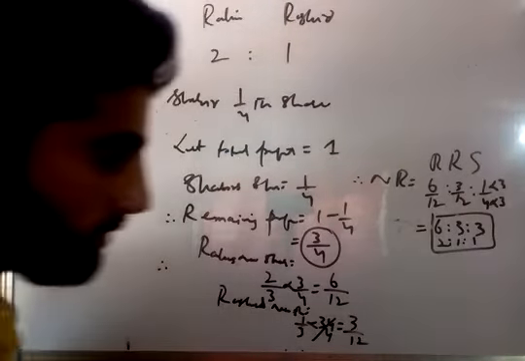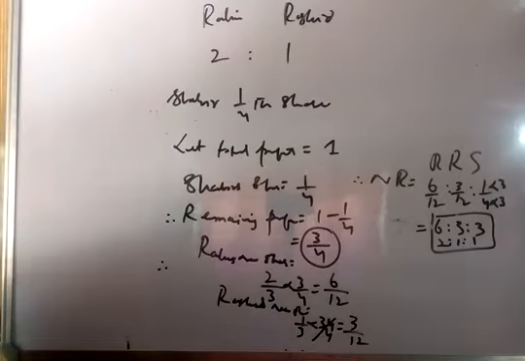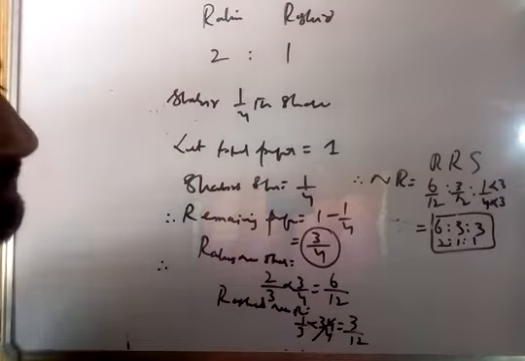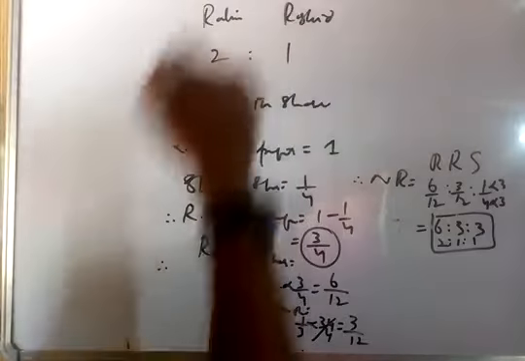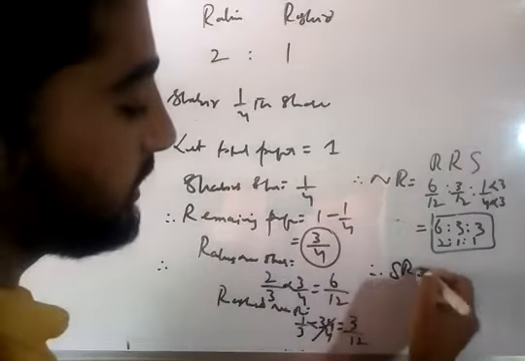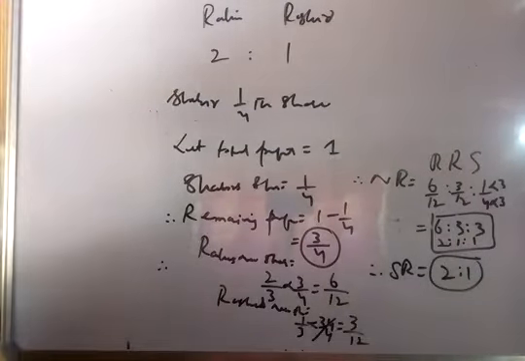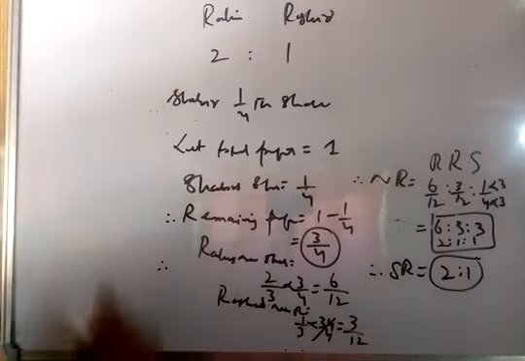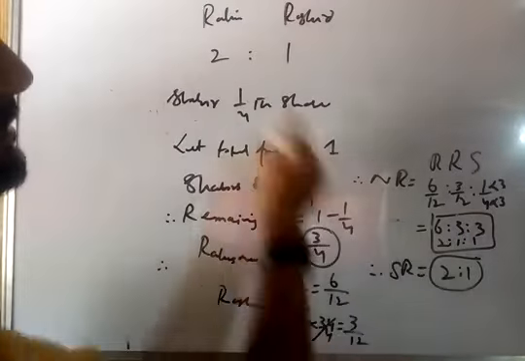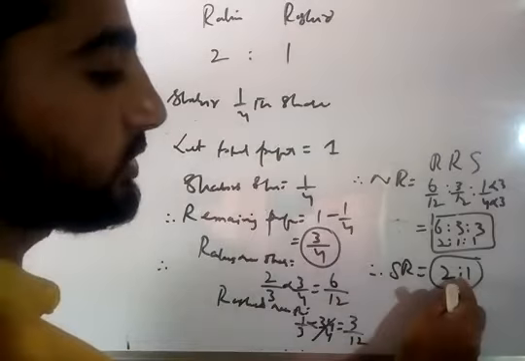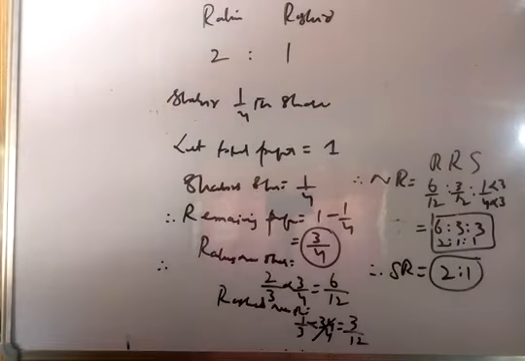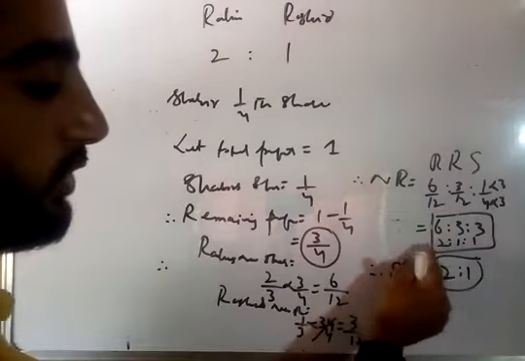After knowing the new ratio, we will have to calculate the sacrificing ratio. If you remember, in case one type of problems of calculation of new ratio, sacrificing ratio is always equal to old ratio. Therefore, the sacrificing ratio is equal to 2 is to 1. I have already discussed it at the time of discussing the first case of calculation of new ratio. You know that rule. And we now got the new ratio as well as the sacrificing ratio.